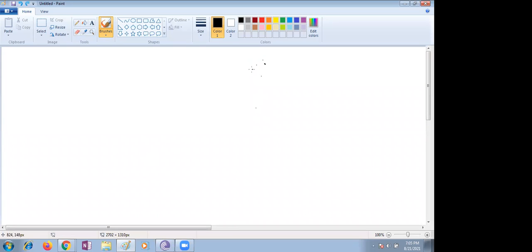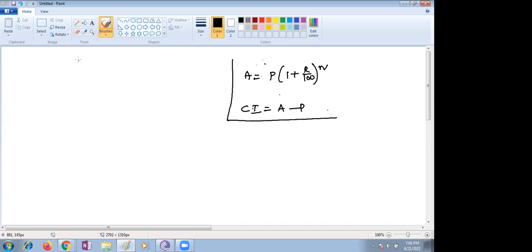Ma'am, are you writing anything on your screen? Yes, amount is nothing but P into 1 plus R by 100 whole to the power n. Then compound interest is nothing but how much, Nana? Compound interest is nothing but amount minus P. These are two formulas you have to remember. Based on that, you have to take the question. Find CI.